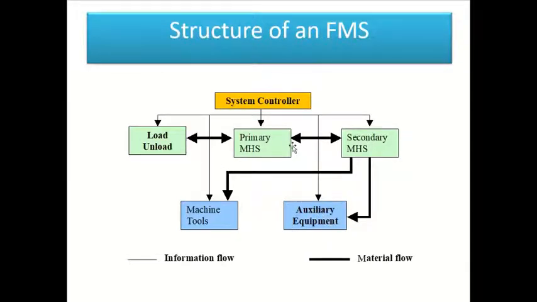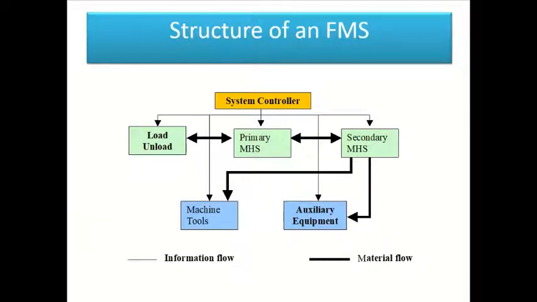Typically the material will flow from the load area, then through the primary material handling system to the secondary material handling system. As the case may be, it can be bidirectional also. Then it will go to some auxiliary equipment, or to some machine tools for processing, and then we get the final finished product or semi-finished product. So this is the overall structure of FMS, which we also discussed in the previous slides.